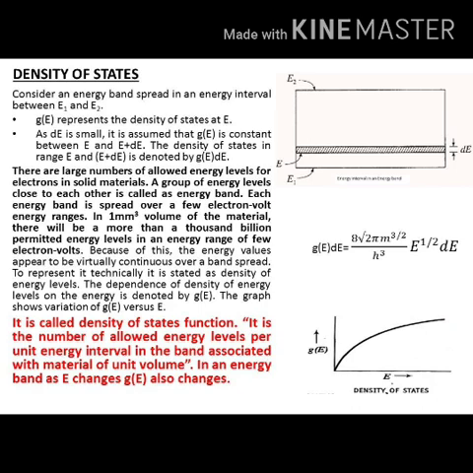Hence from this we can analyze that the density of states is of main significance to calculate the number of allowed energy states for an electron for a given energy. That evaluation is given by the equation G of E into dE equal to 8 root 2 pi m raised to 3 by 2 divided by h cube into E raised to half into dE. This expression we have to derive now. Let us see the derivation.